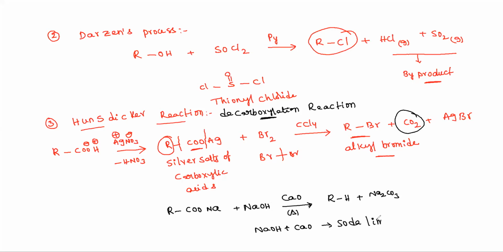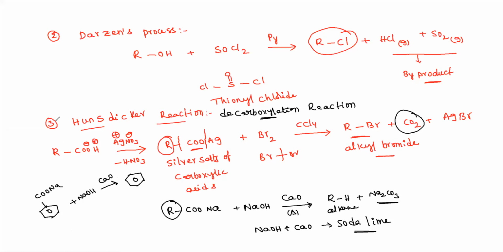It is a good decarboxylating agent, and the CO2 group combines with sodium to form sodium carbonate and gives alkanes as products. In place of R, you can take a benzene ring: sodium benzoate treated with NaOH and calcium oxide produces benzene. So we can prepare hydrocarbons like alkanes, and alkyl substituted benzenes also.